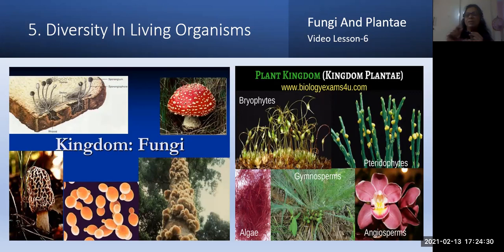Whereas bryophytes consist of what? A proper structure, like leaves, some rhizoids like roots, and a minor type of stem. These are called bryophytes. But here there are no vascular bundles.